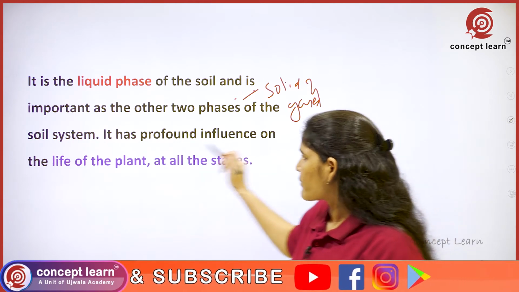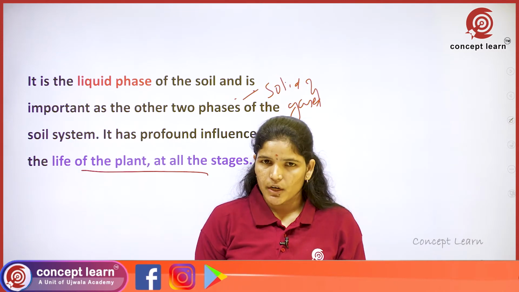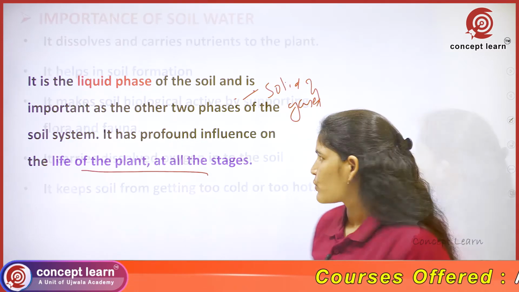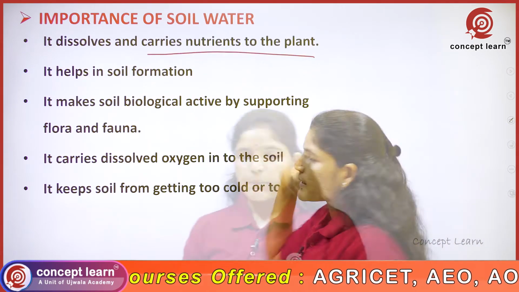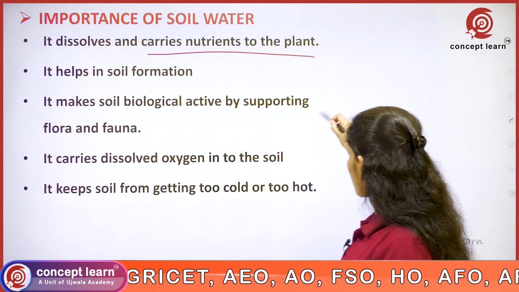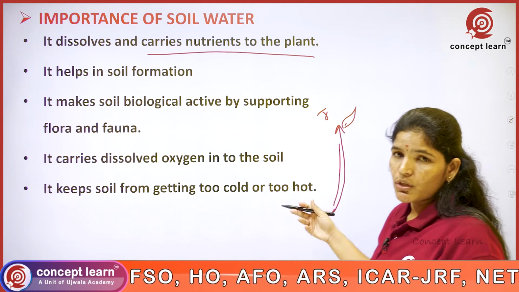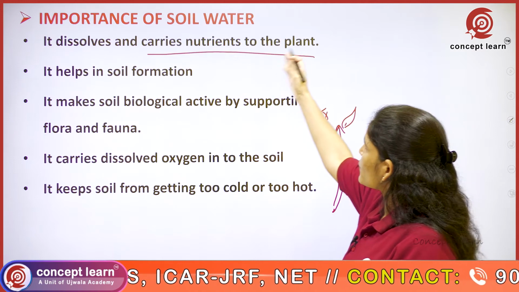It has a profound influence on the life of the plant at all stages. Without water, the plant cannot grow or may die. Coming to the importance of soil water, it dissolves and carries nutrients to the plant. When the plant takes water through transpiration, with an increase in transpiration, water moves from the roots to the leaf surface. Along with water, nutrients are also taken by the plant.